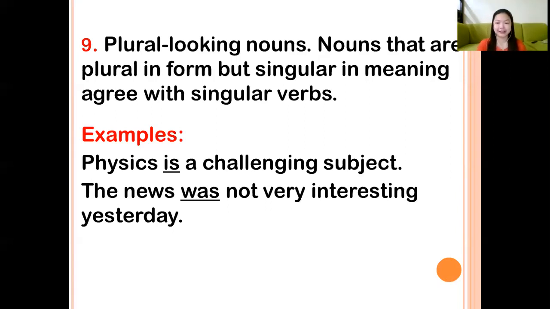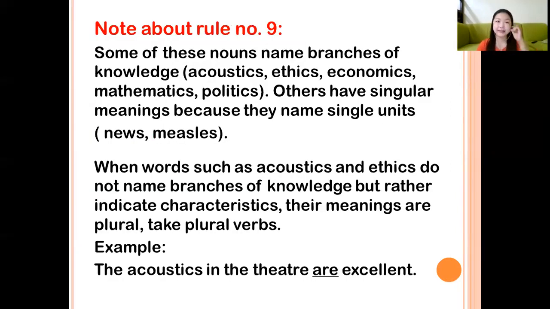Okay. So let's have a note about this rule. Some of these nouns name branches of knowledge, right? We have acoustics, ethics, economics, mathematics, or politics. Others have singular meanings, but they name single units, such as news or measles.